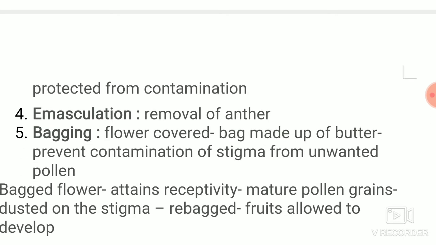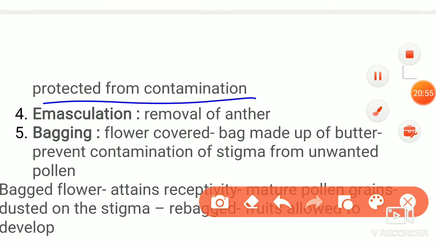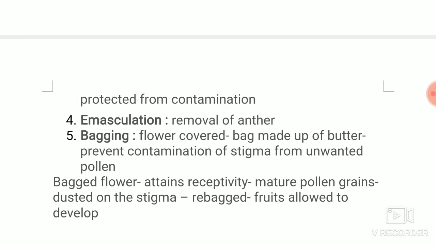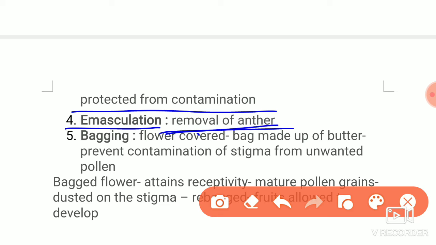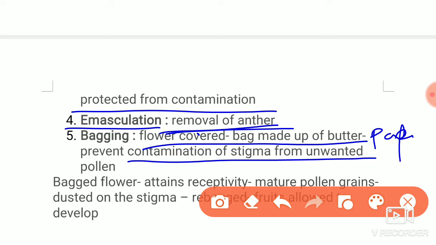Then we have to protect it from contamination, because other unwanted pollen grains may fall on it. In the case of emasculation, we remove the anther, that is the male part. After removing the male part, we cover that flower with butter paper, which prevents contamination by unwanted pollen grains.